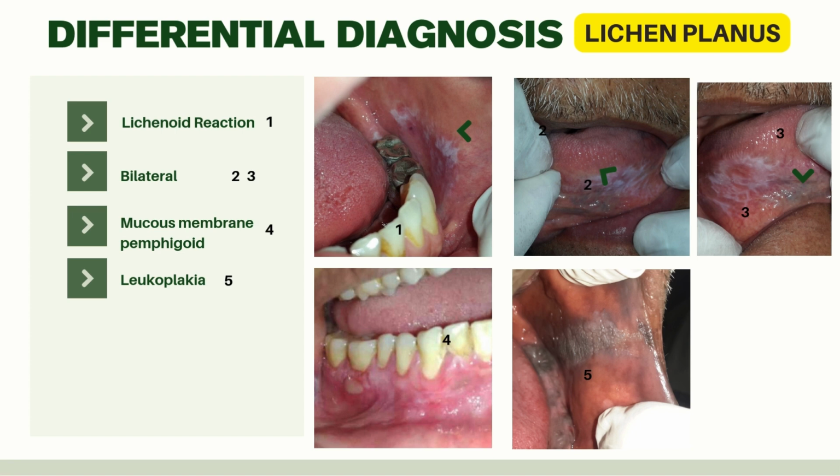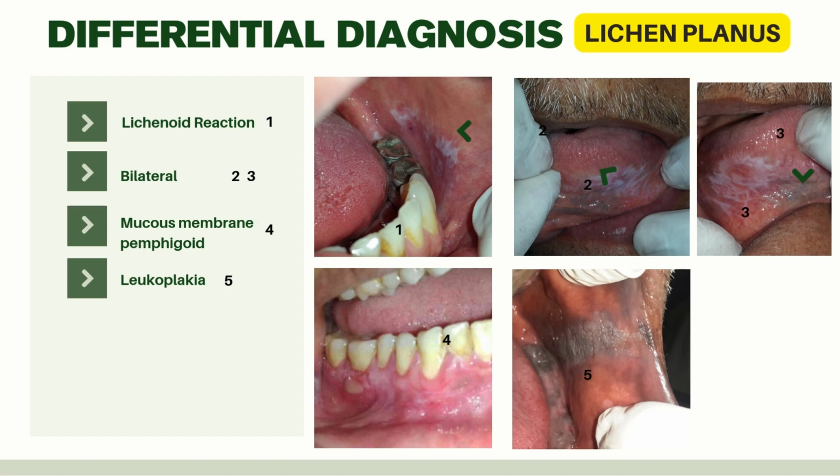But yeah, most of the time lichen planus occurs bilaterally. Coming to the fourth, that is mucous membrane pemphigoid. The fourth picture is of mucous membrane pemphigoid, and it forms typical bullae, and then it ruptures and forms vesicles. Then there have to be other clinical features, so there's no crisscross.